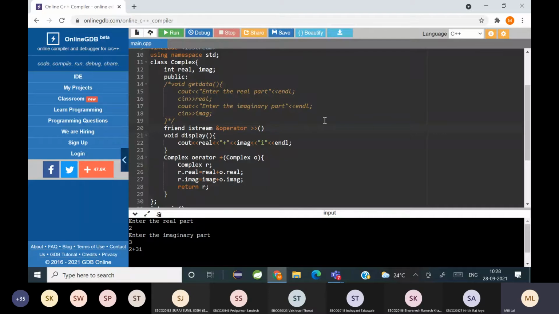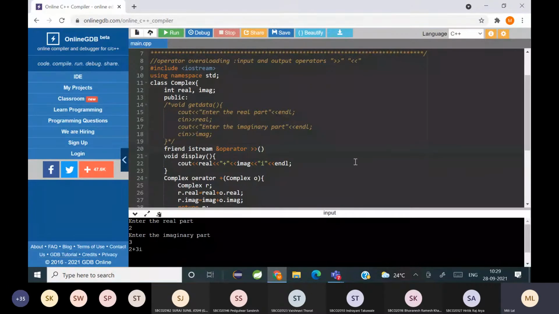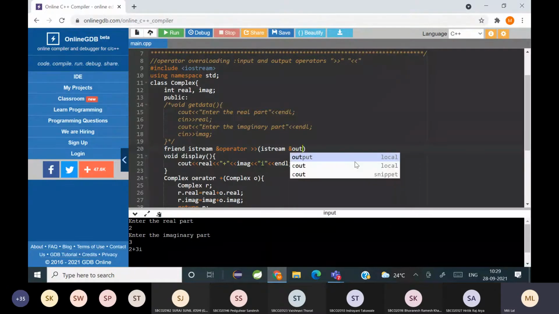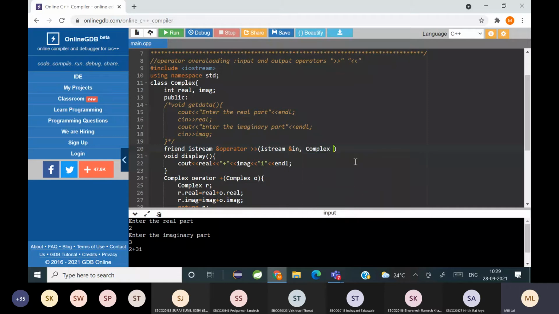And since it's a binary operator overloading, because I've got two operands, I have two arguments, if you all remember that. So one argument is the cin and the other argument belongs to obj. So cin belongs to which class? iStream, and I'm passing an object for that, say in is the object, and the other belongs to class complex.